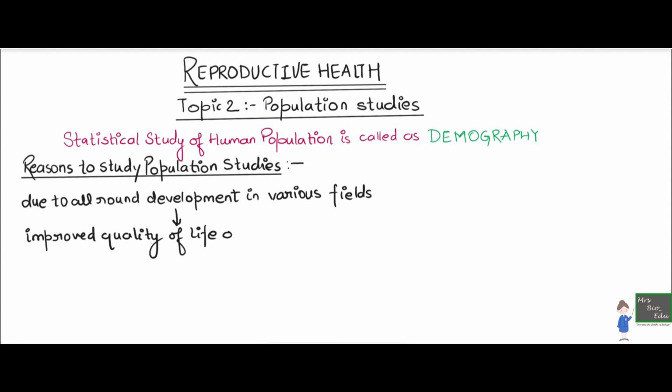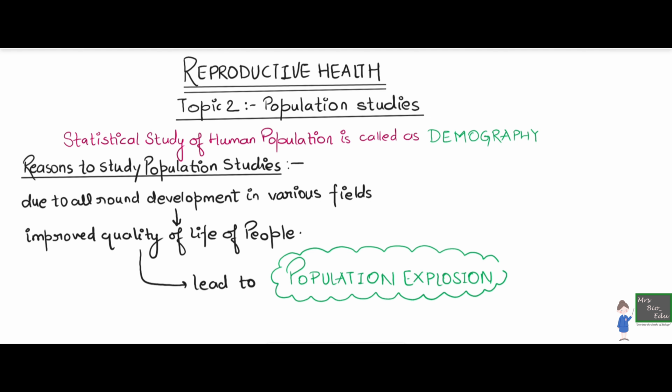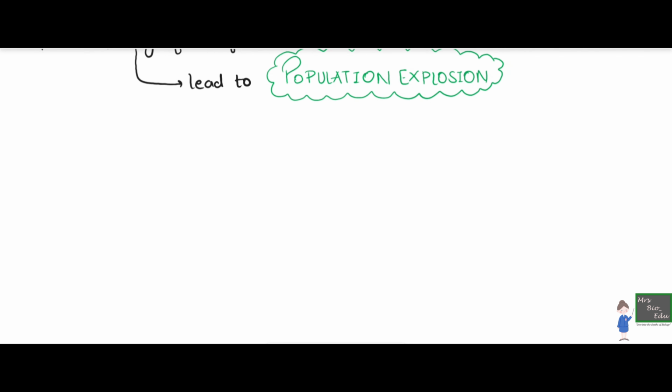The quality of life that people are living now is much better compared to what it was 50 years back, and this is true for our country also. All of this has led to a very big phenomenon called population explosion, meaning that the growth of the population has suddenly become so much that the carrying capacity of the environment is affected. Before, the environment was able to support the population with the given resources, but because we have grown so much in such a short period of time, those resources are becoming short.